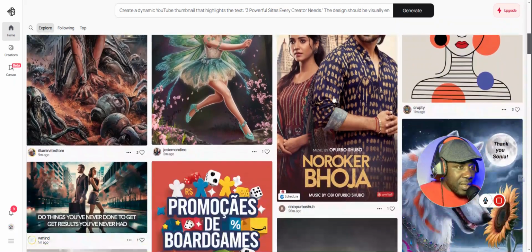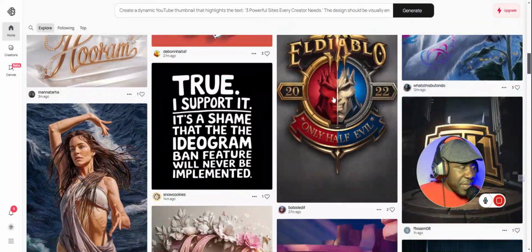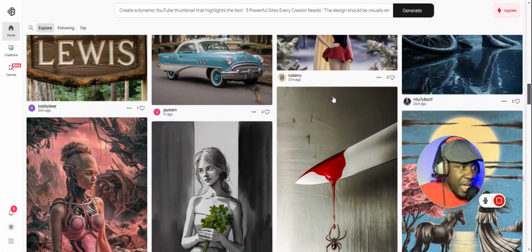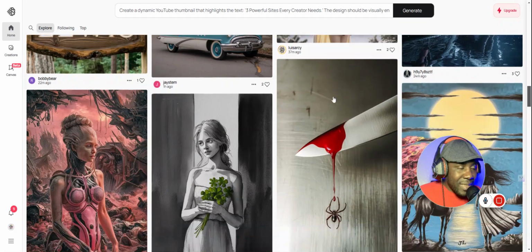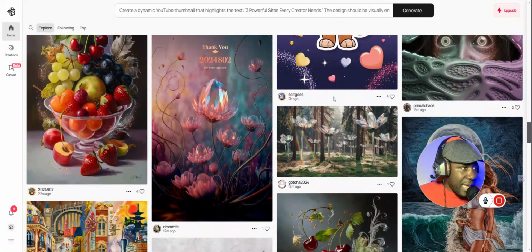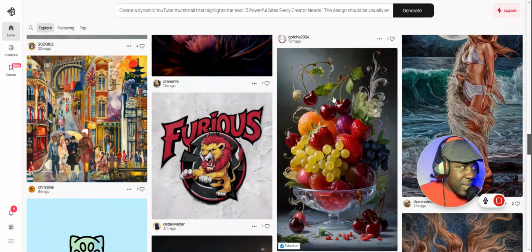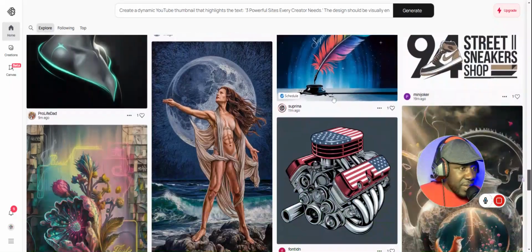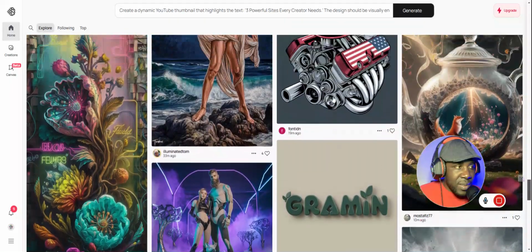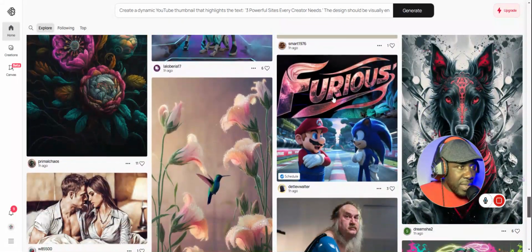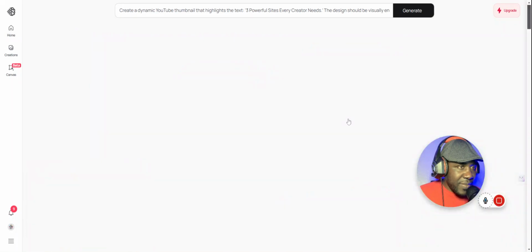As you can see, look at these powerful, beautiful images. They look very real and artistic. So I'm going to choose one that I like. Let me see which one I would choose. Just scroll down. All right, let's say we use this image. I'll open it.